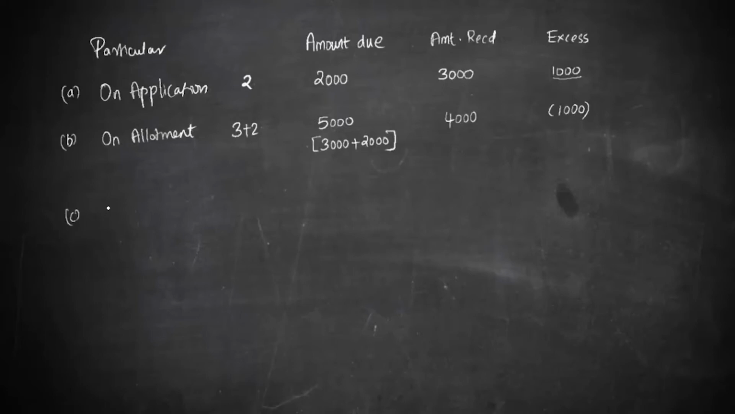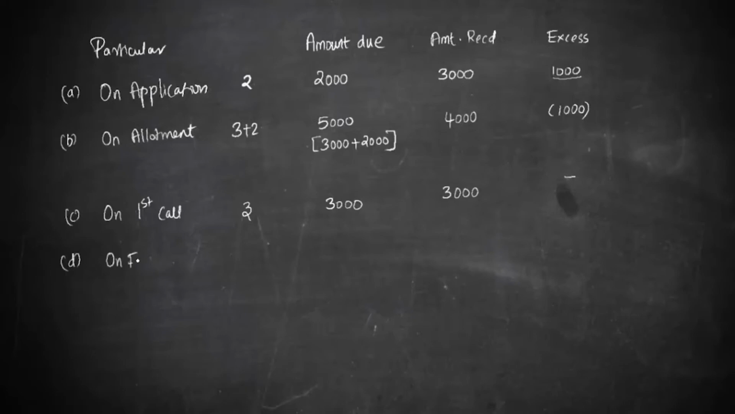Then we'll move on to the first call. On first call, what is the money that is due? On first call, the money that is due is 3. So it is 3 into 1000, 3000, that is the due, and what was received is also the same, that is 3 into 1000, 3000. So you don't have any excess or deficit here. We'll move on to the final call.